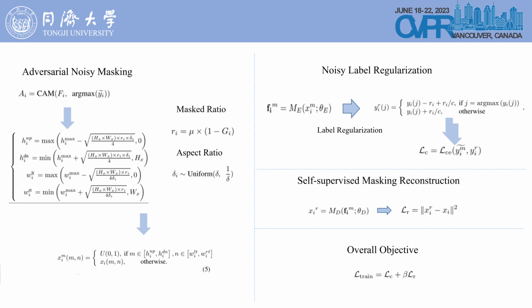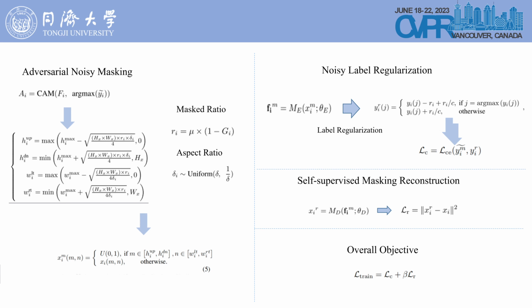While for the correctly labeled samples, the activation map is shifted to the edge areas due to the influence of noisy samples. So we set a smaller ratio so that the model can generate activation map results with complete coverage of the foreground. Specifically, the size of the masked region is generated based on the cross-entropy loss and the given noisy labels by the weight of the Gaussian mixture model, which is denoted as I. For the aspect ratio of the masked region, we choose to sample it from a uniform distribution, and finally we assign a random value to the chosen region.